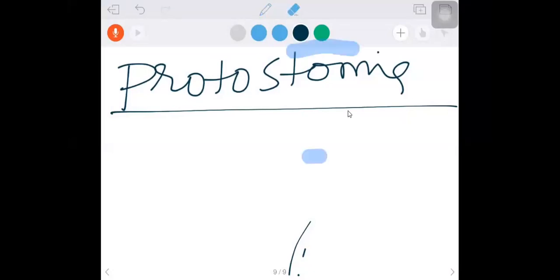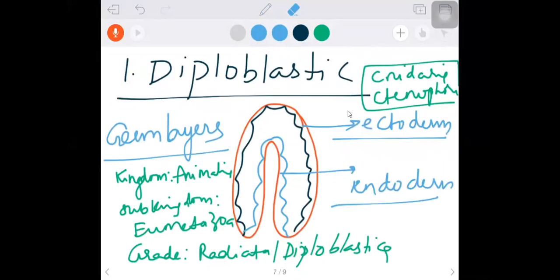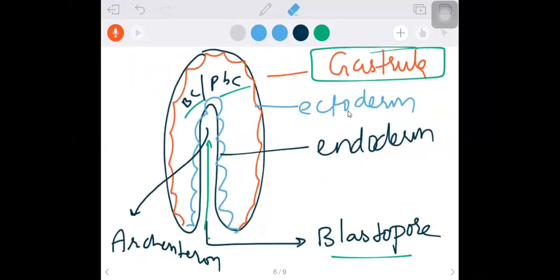So we are talking about protostomia. Okay, so protostomia and deuterostomia. Division protostomia, how do we explain? In the case of the gastrula stage, there is an opening, isn't it? What is that? This one, blastopore. So this opening we call blastopore.